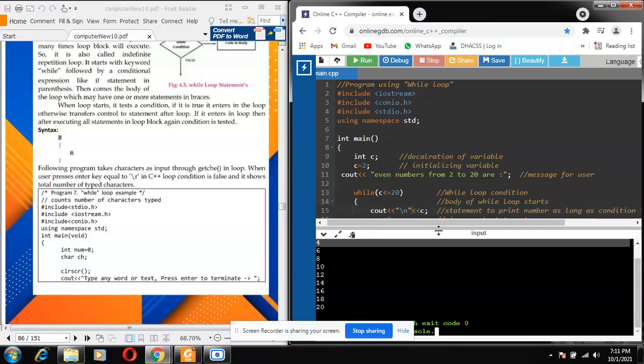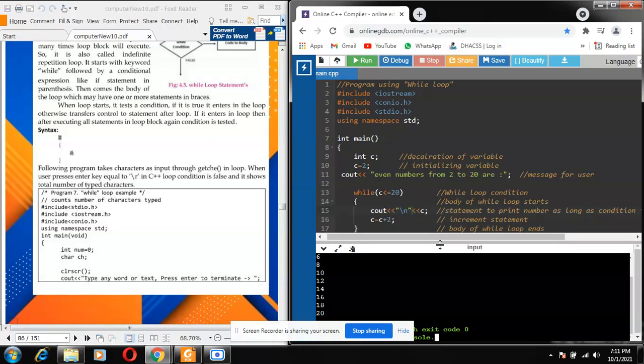Every time the value in C will change, as it's a variable. First it will be 2. This increment statement helps us in changing the value of the variable. First it will be 2, then it will add 2 to 2, which becomes 4, then it will add 2 to 4, which becomes 6. Remember, after every increment the value in the C variable changes.